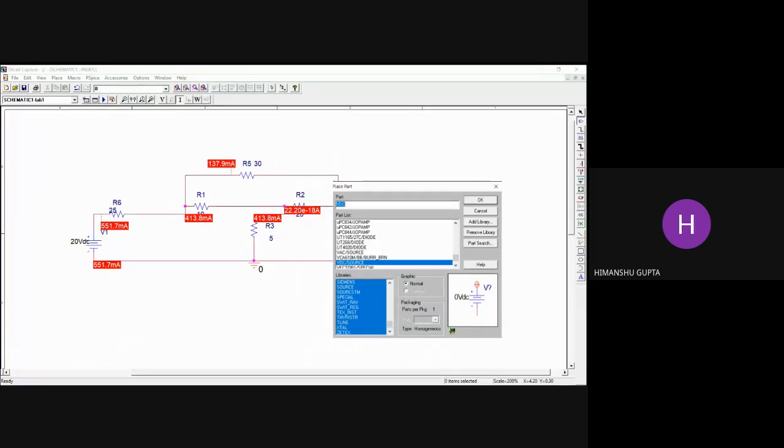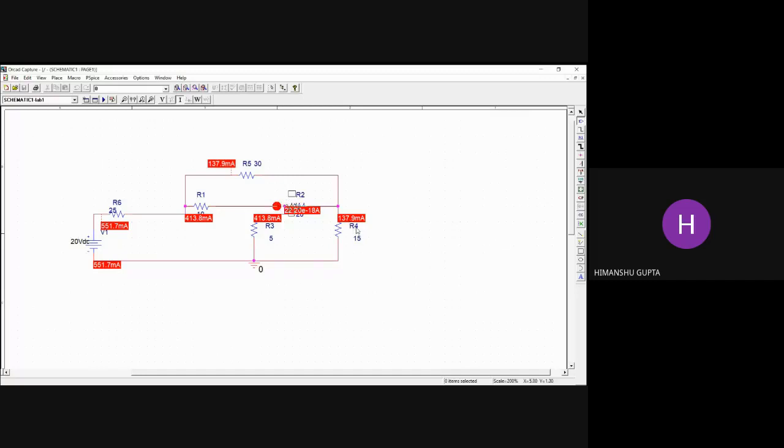After selecting that part, we change the value of the supply voltage, and thereafter we choose a resistor. Like this, we can choose resistors or whatever we want to use. Thereafter, the values of the resistors also need to be changed as per the circuit provided.